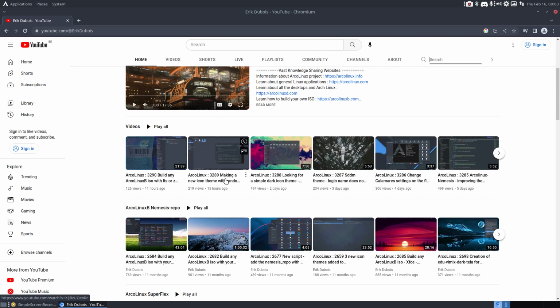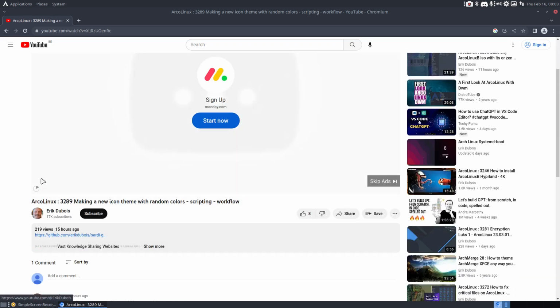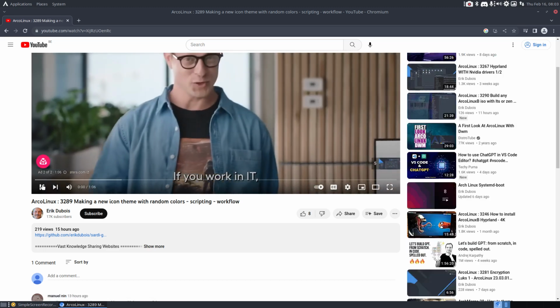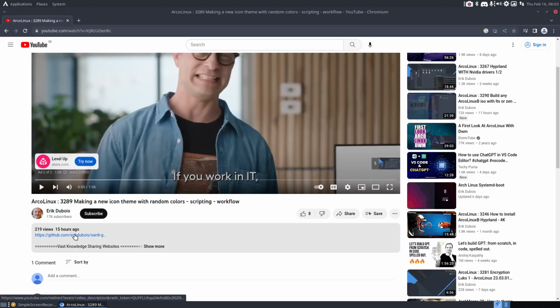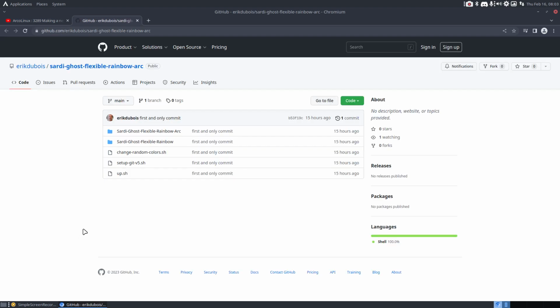Making a new icon theme. I had a what if. I said, I have these icons. I have knowledge of scripting, or I will get knowledge of scripting. And can I use the scripts to change any of the icons and make them just random? So this is the GitHub where I've put the result on.